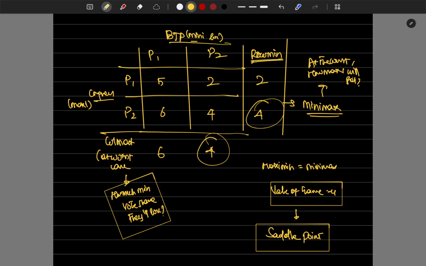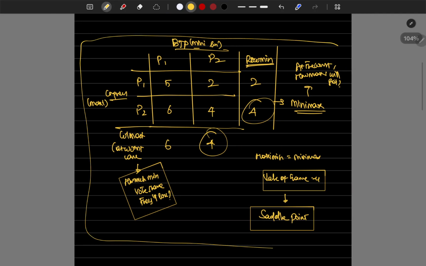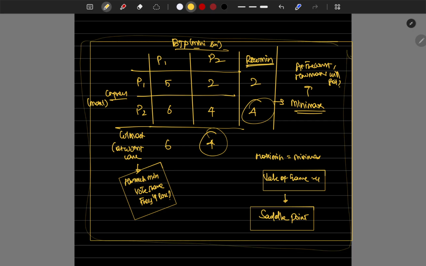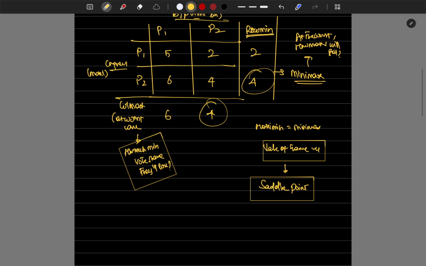I have given just a little bit here. This is the saddle point kind of problem, which I have explained with the BJP and Congress political parties' vote share. In the coming sub-problems that we are going to solve, there we have problems where no saddle point exists, and we are also going to use the principle of dominance, which I will tell you.